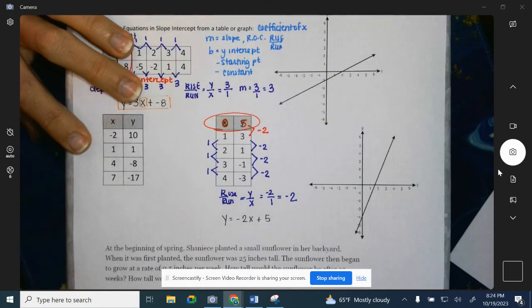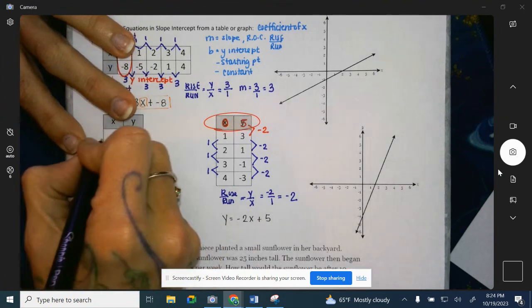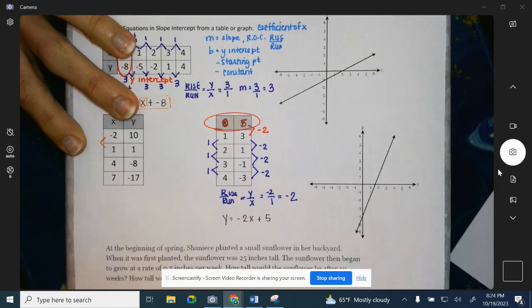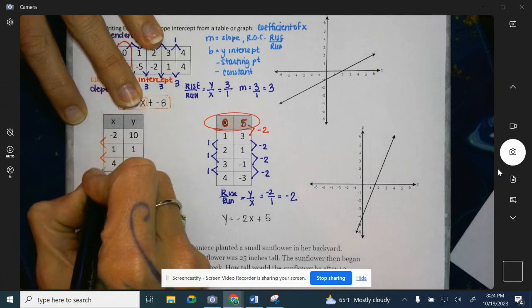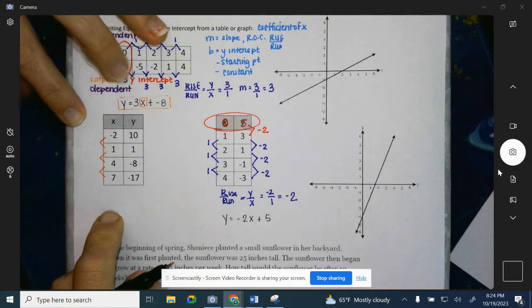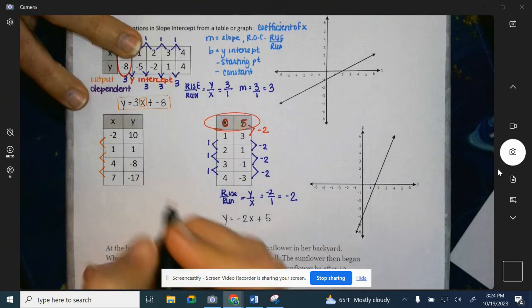Now, this guy's a little wonkier. He gets a little more excited. So from -2 to +1 is definitely not a +1. 1 to 4 and 4 to 7. What I like to do is find the pair that makes the most sense to me.